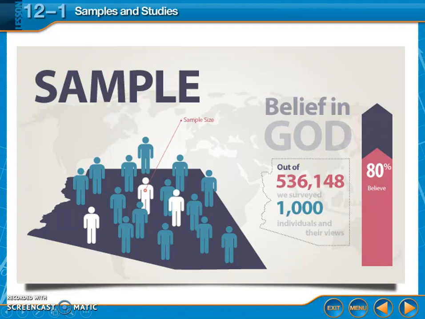So you might take a sample, which is a smaller amount of people within the population. Here, out of 536,148 people, they surveyed 1,000 of them to get a better idea. Out of those 1,000, 80% believed. That 1,000, that smaller subset of the whole population, is a sample.